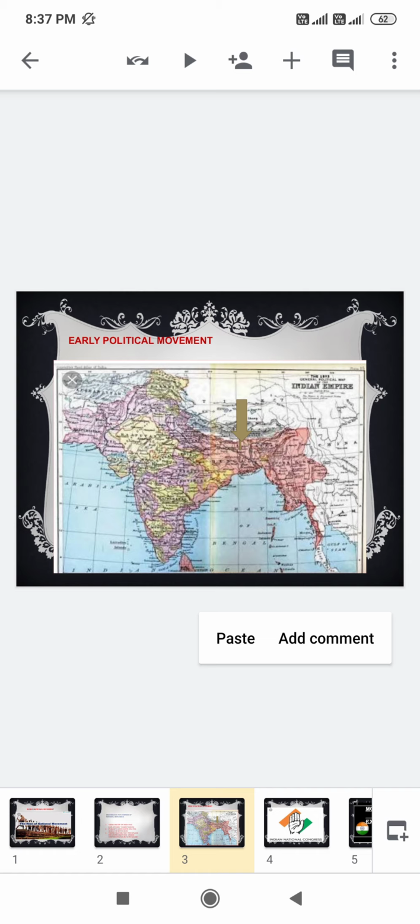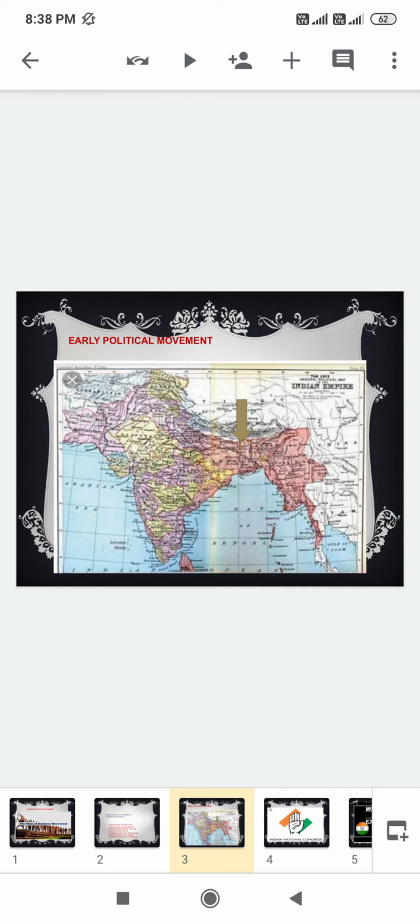Likewise, I have shown you on our Indian political map that arrow marking. Those areas were regarded as Bengal, and as you can see, Bengal is located in that area. Some of the oldest political movements started in India, in Bengal, present-day West Bengal, that is before the partition took place.